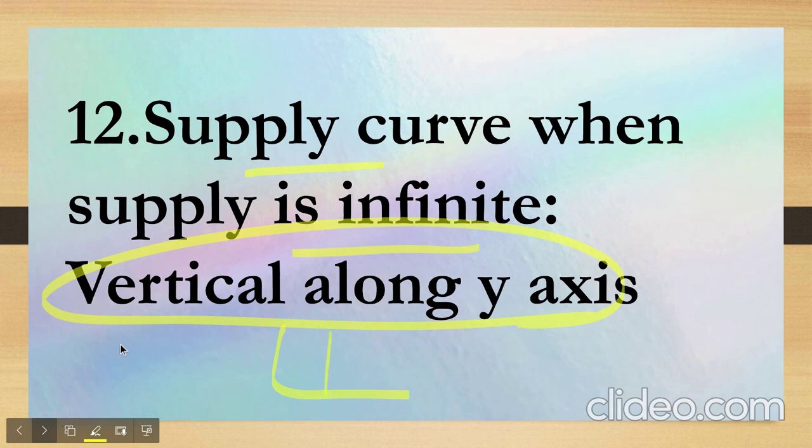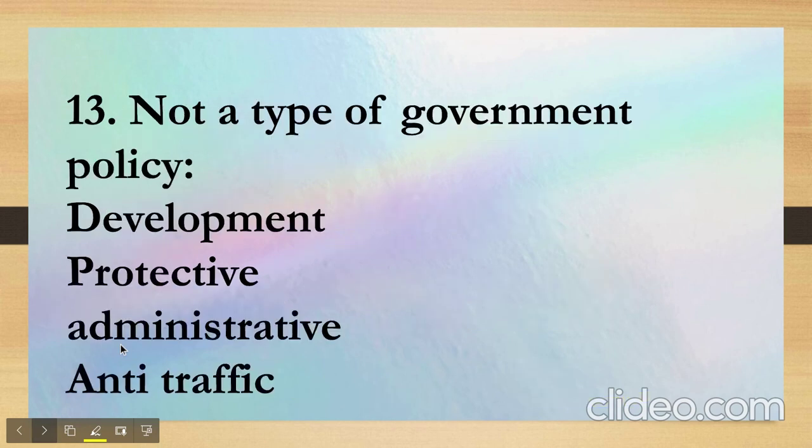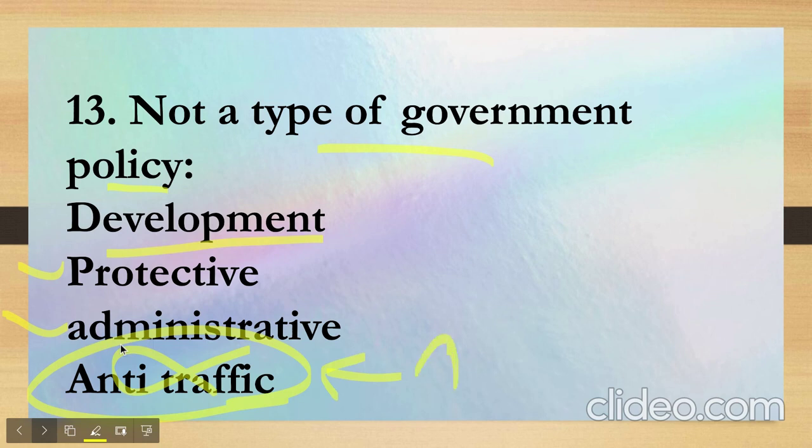Now, if we talk of perfect combination, in that case, the demand curve is like this. Here, the supply curve is like this, right? Now, not a type of government policy. So you must remember that there are four types of government policy: facilitative, restrictive, protective, and administrative. Here, if we see the development one, we can consider it as a facilitative one. And when we talk of the anti-traffic, it could come under restrictive policy, but it itself is not a policy. That's why this is the wrong one. I mean, that would mean that this is the answer, right?